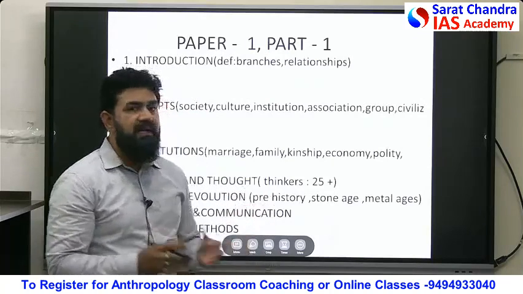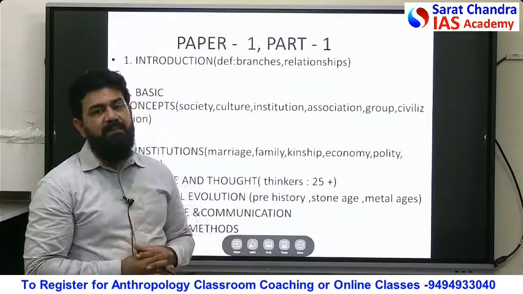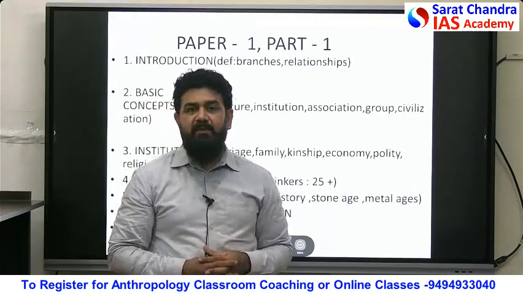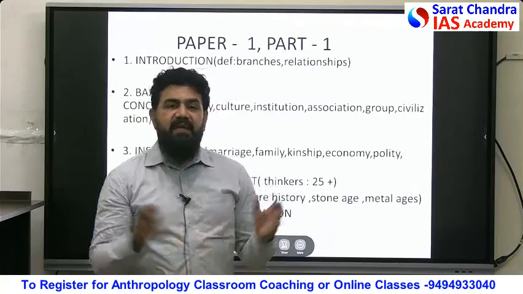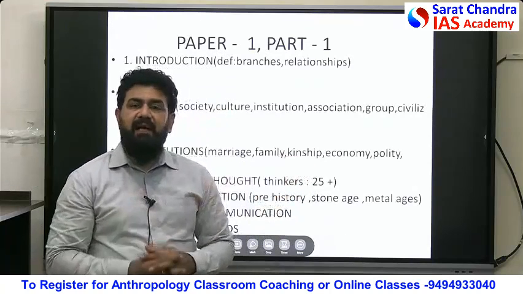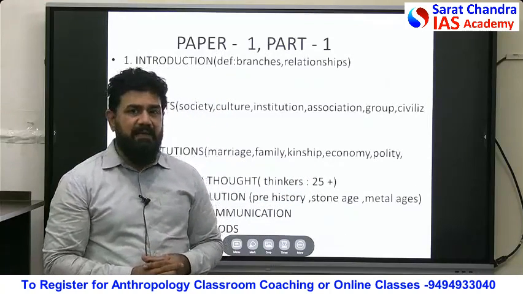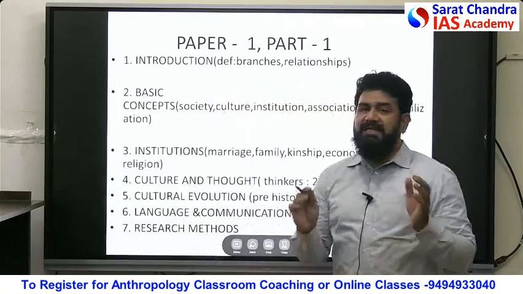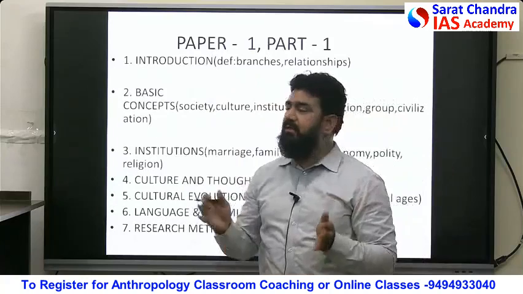So please understand, we have two papers, paper 1 and paper 2, and for our convenience we can divide paper 1 into 2 parts and paper 2 into 2 parts, and we have just jotted everything together so that you can understand them better. So paper 1, part 1 is in front of you. It is divided into 7 subheadings. What are those 7 here?